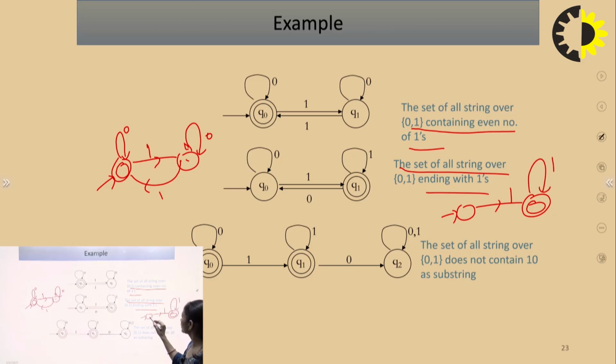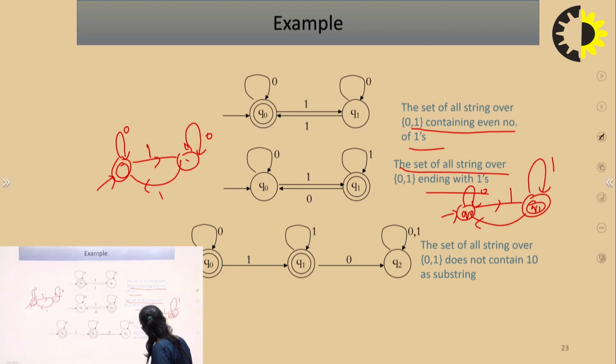This is the initial state. 1, 1 accepted, 2, 1 accepted, 3, 1, any number of 1s is accepted. What about 0? It can start with 0, any number of 0s, but the restriction is that it always ends at 1. So from this state, say q0 and this is q1, for q0 the transitions on 0 and 1 are defined, and for q1, 1 is defined. Where will we put the 0? If I say 0 is a self loop, no, it is incorrect.